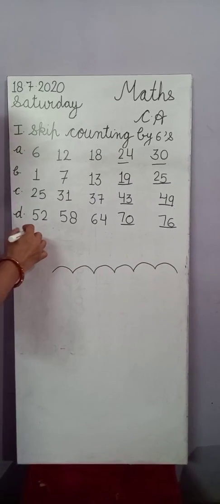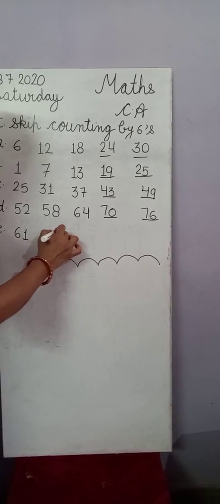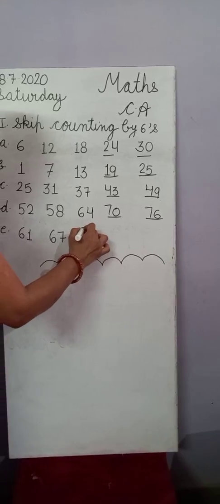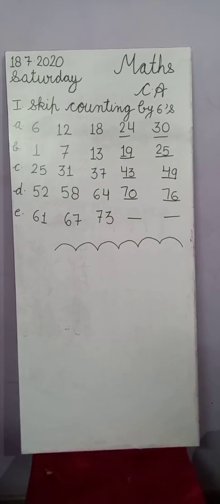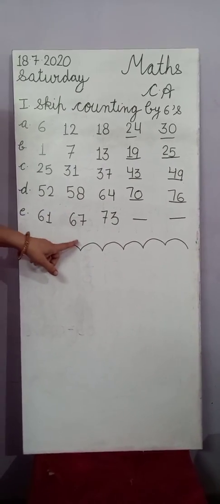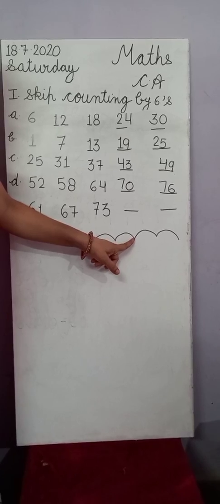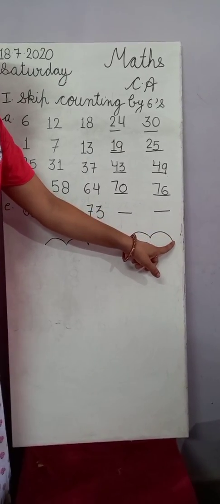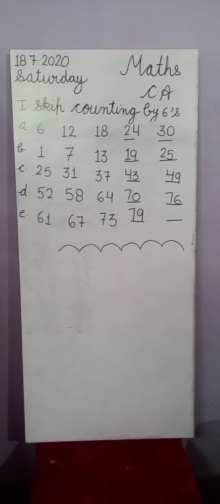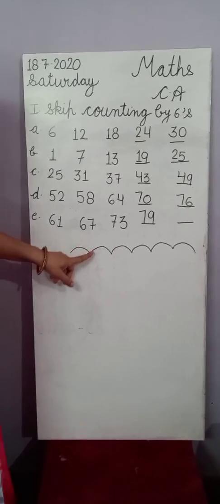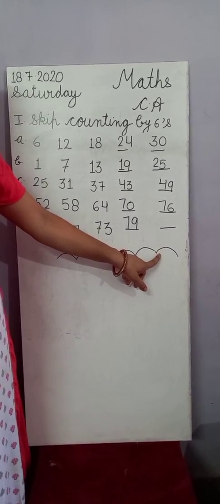E part. 61, 67, then 73. 73, 74, 75, 76, 77, 78, then 79. 80, 81, 82, 83, 84, 85.